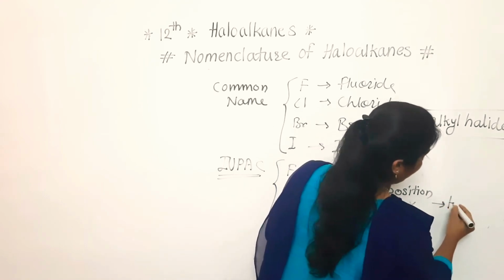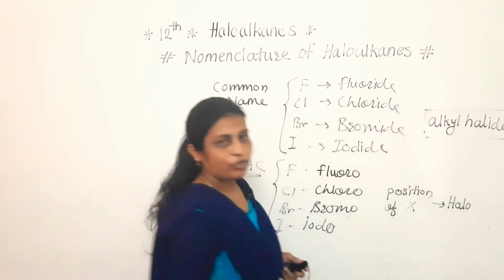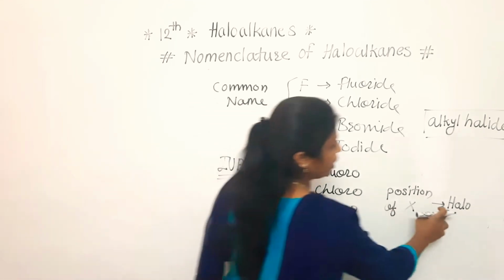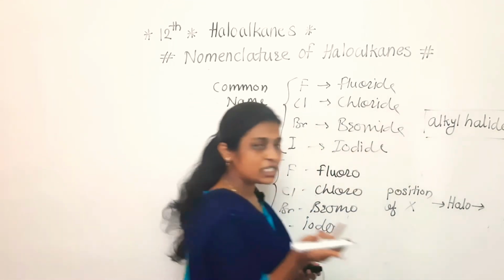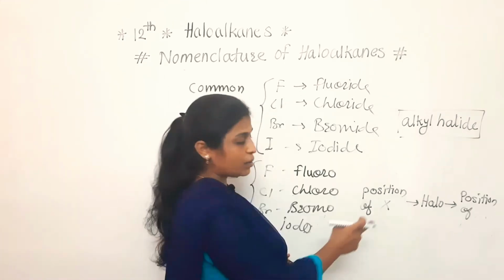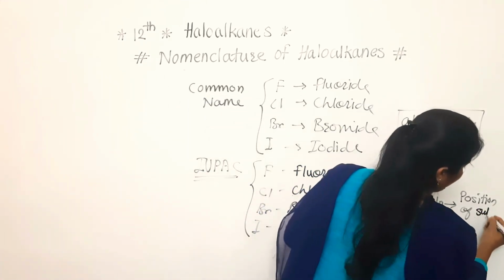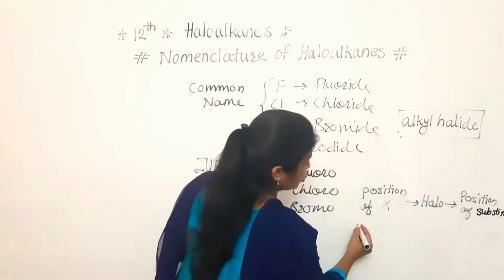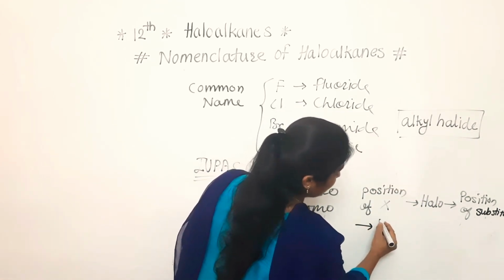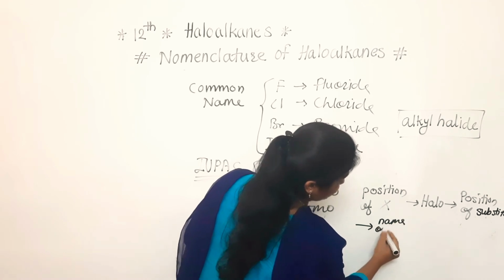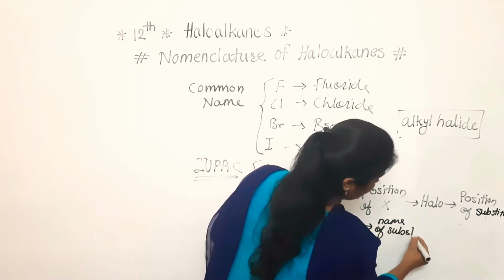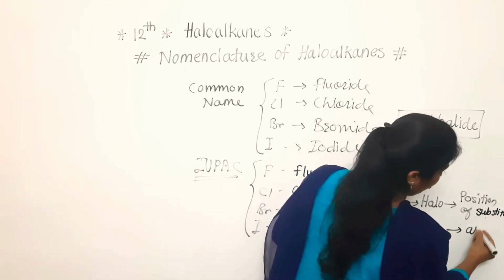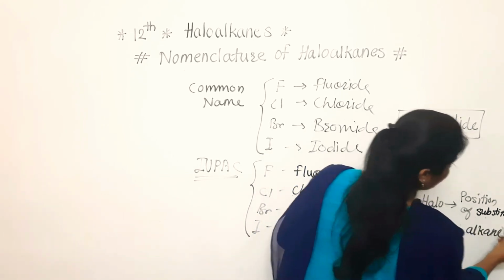After that we have to write halo, meaning chloro, bromo, iodo. After that, if any substituent is there, then the position of the substituent, then the name of the substituent, and finally the name of the alkane. So that is the sequence.